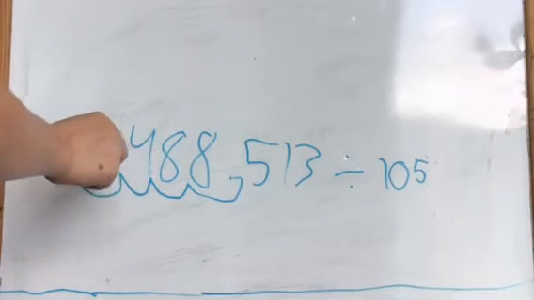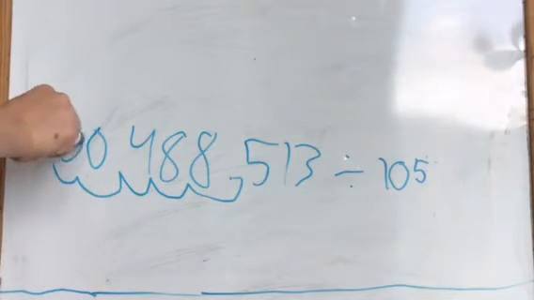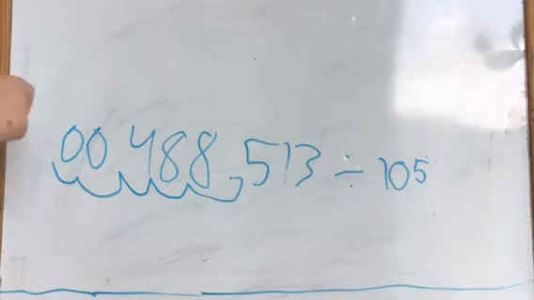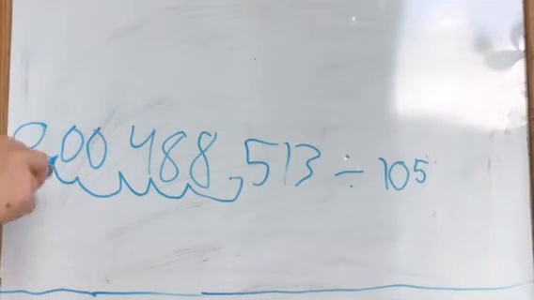Now we have to add these zeros here, and then we can add another 0 here because the decimal point is here. So our answer would be 0.00488513, which is very little, if you did not know.